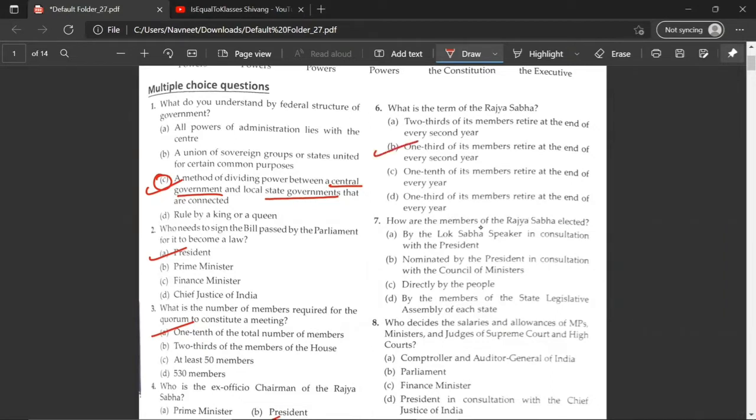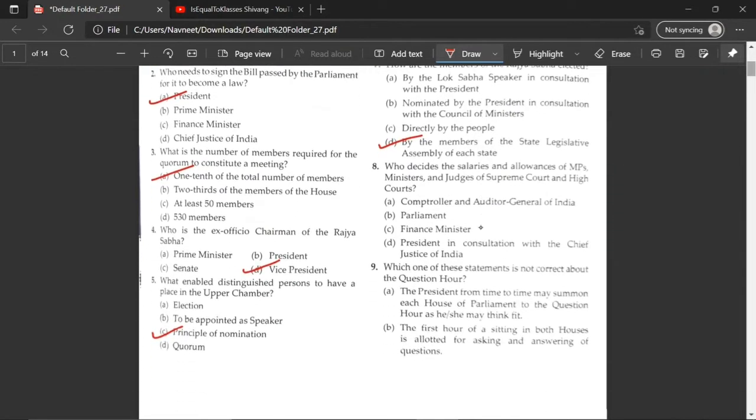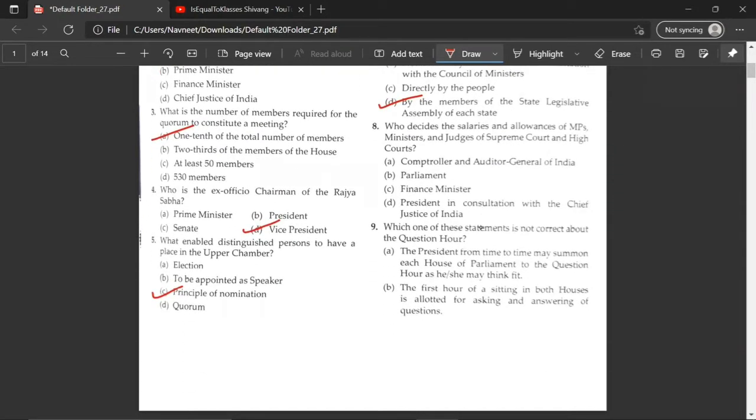How are the members of the Rajya Sabha elected? They are elected by the members of the state legislative assembly in each state. Who decides the salaries and allowances of MPs, ministers, etc.? B. Parliament. Which one of these statements is not correct about the question hour?